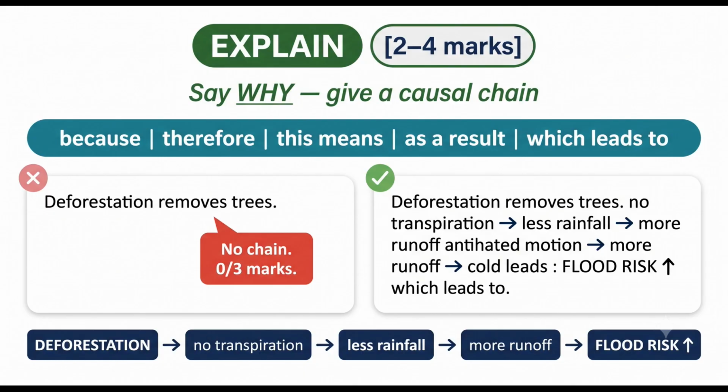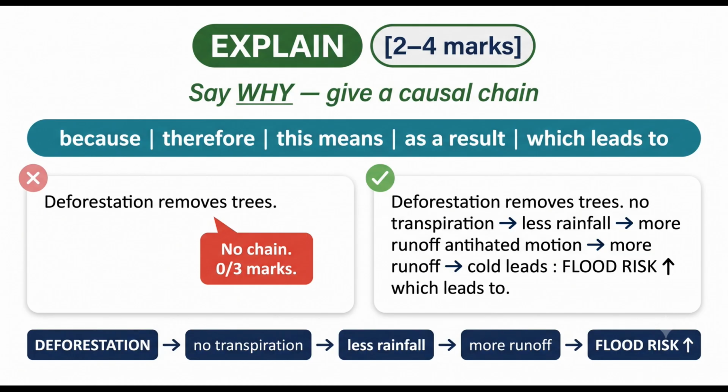Command word 4, explain. Explain means give reasons. Say why something happens. And the key structure is the causal chain. One thing leads to another, which leads to another. Look at the weak answer. Deforestation removes trees. That is a fact.